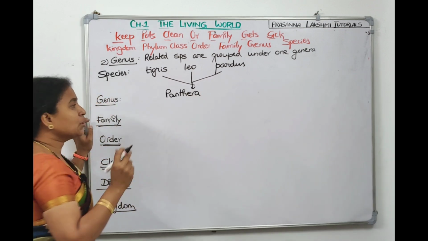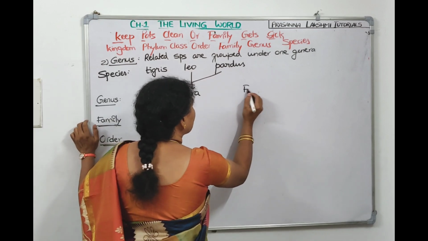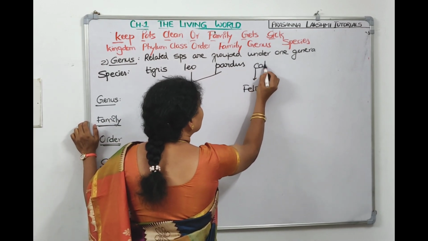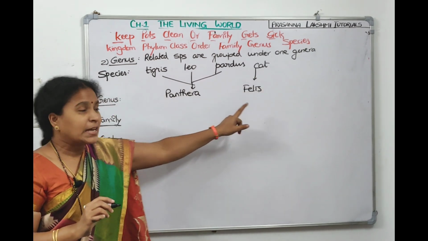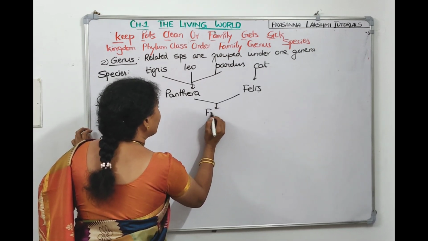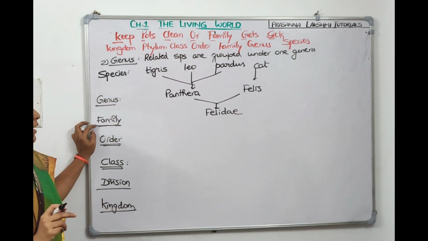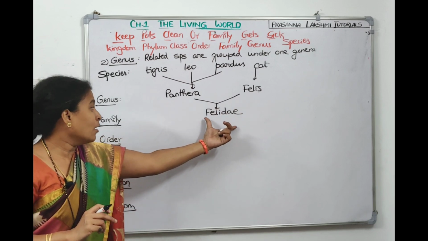Now Panthera is one genus and Felis is another genus. Felis catus we will say, it is the cat genus. These two will be kept under one family called Felidae. This is the big cat family, this is the small cat family, belonging to a family called Felidae.